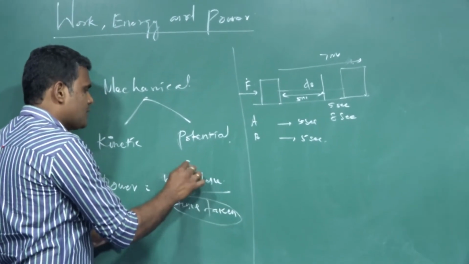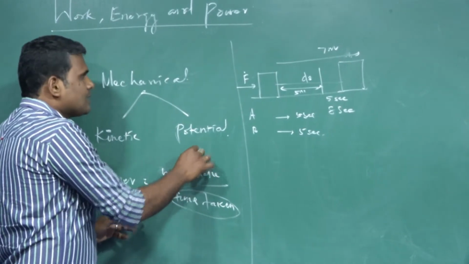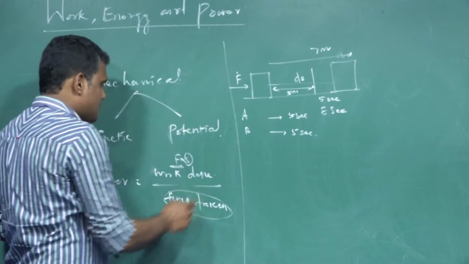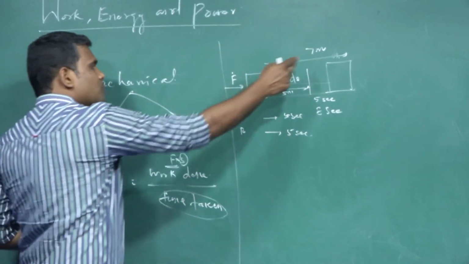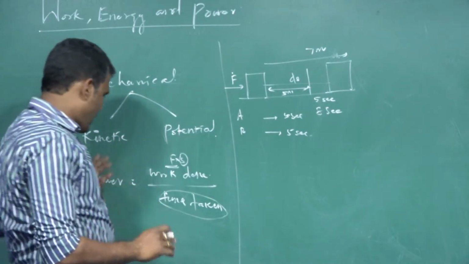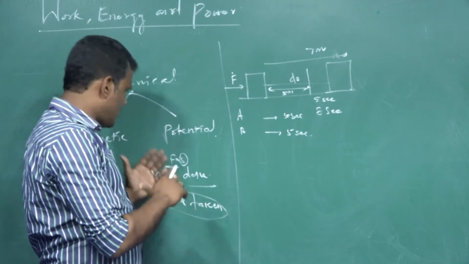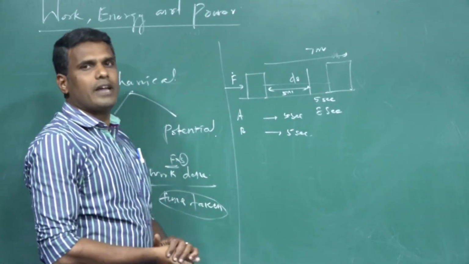Time is the same. Work done is force into displacement. The same amount of force is applied. Since the displacement made by the first person is less, power is less. The displacement made by the second person is more, so power is more. So we can explain power in terms of force applied, displacement, and time taken.